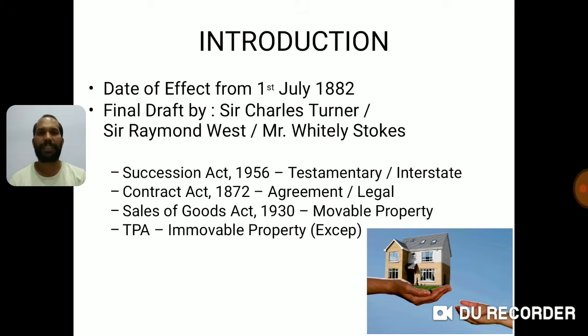Now, the Transfer of Properties Act, which came in the year 1882, majorly deals with immovable property. I'm not saying it's absolutely dealing with immovable property because there are exceptions. I am dealing with those exceptions in my next slide. Hope this slide is very clear. When you are studying the Transfer of Property Act, it is a must that you should be aware of the Succession Act 1956, the Contract Act 1872, and the Sales of Goods Act 1930, so that the concepts will be clarified more easily. Taking you to further slides.